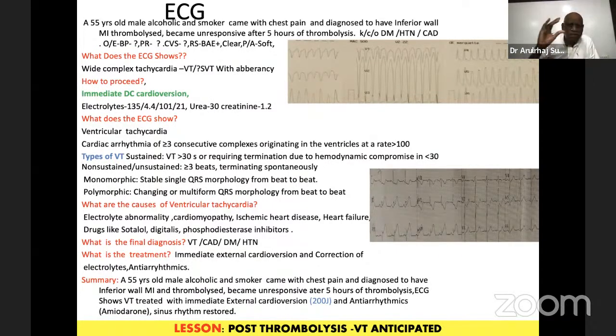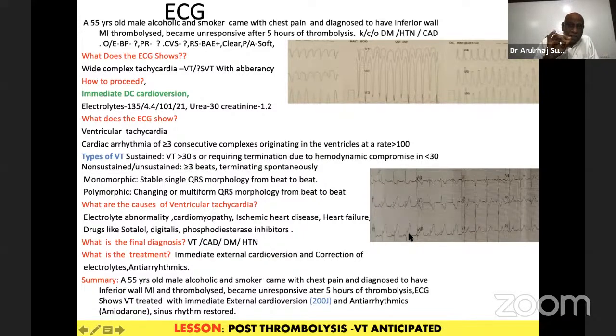It needs only observation, not treatment. But when it is continuously coming up, you will have to treat with synchronized DC shock, or amiodarone infusion, or a beta blocker helps. This patient was given cardioversion shock and he improved and recovered. This is an inferior infarct settling.